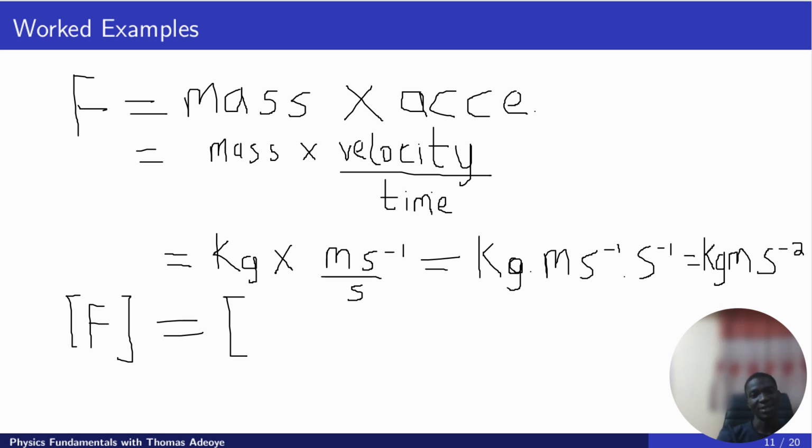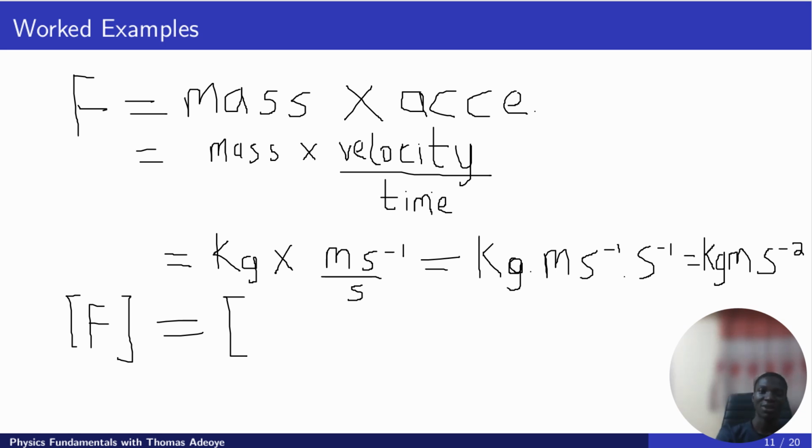The unit of mass is kg, kilograms. For velocity, we could have written the formula again by saying velocity is displacement over time. But since we already derived the unit of displacement, which is ms raised to power minus 1, we can just have it here over the unit of time, seconds.